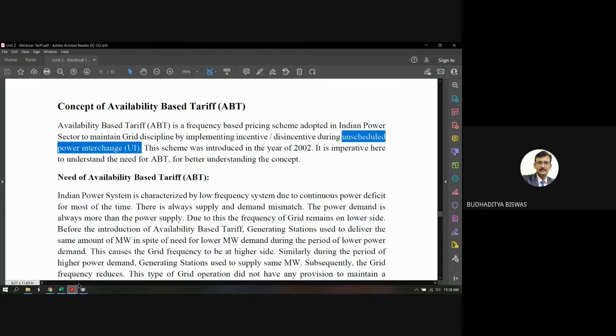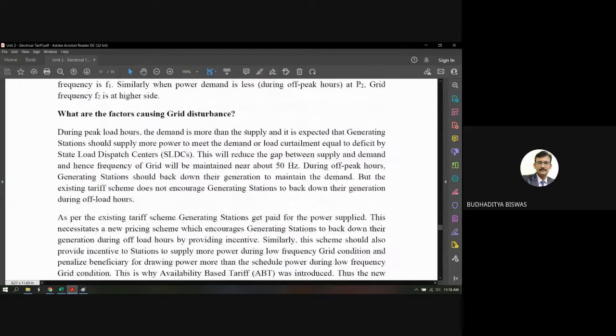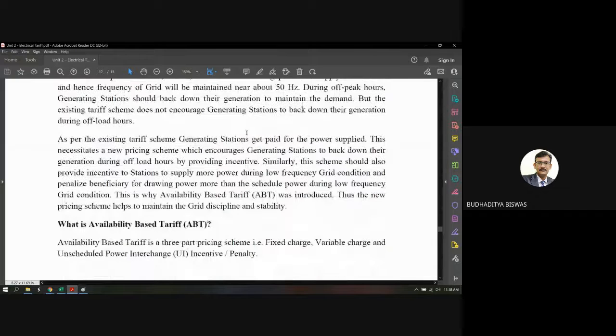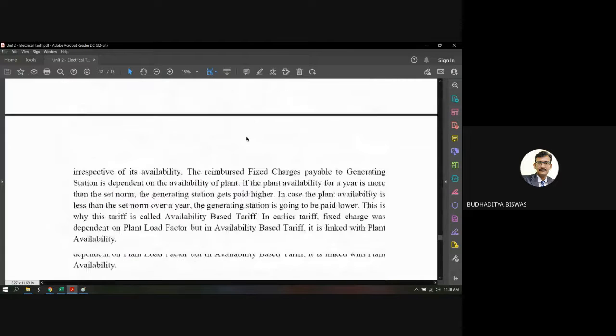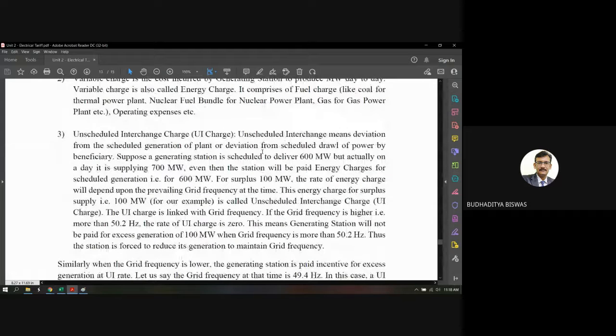Here it is. This one is also written here. Everything is written here. Suppose 600 megawatt is scheduled, and if you supply 700 megawatt, then who will pay for the extra 100 megawatt, and what will be the rate for paying this extra 100 megawatt? And is it sometimes not paid at all when it disturbs the grid frequency?